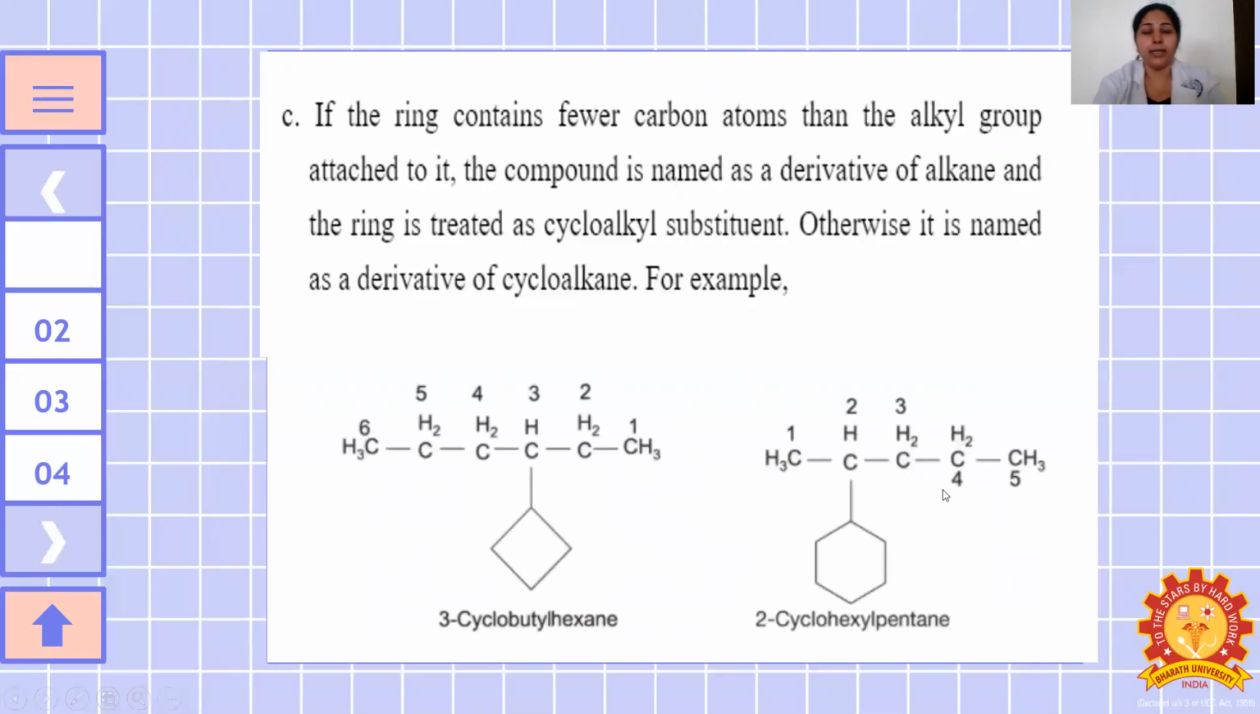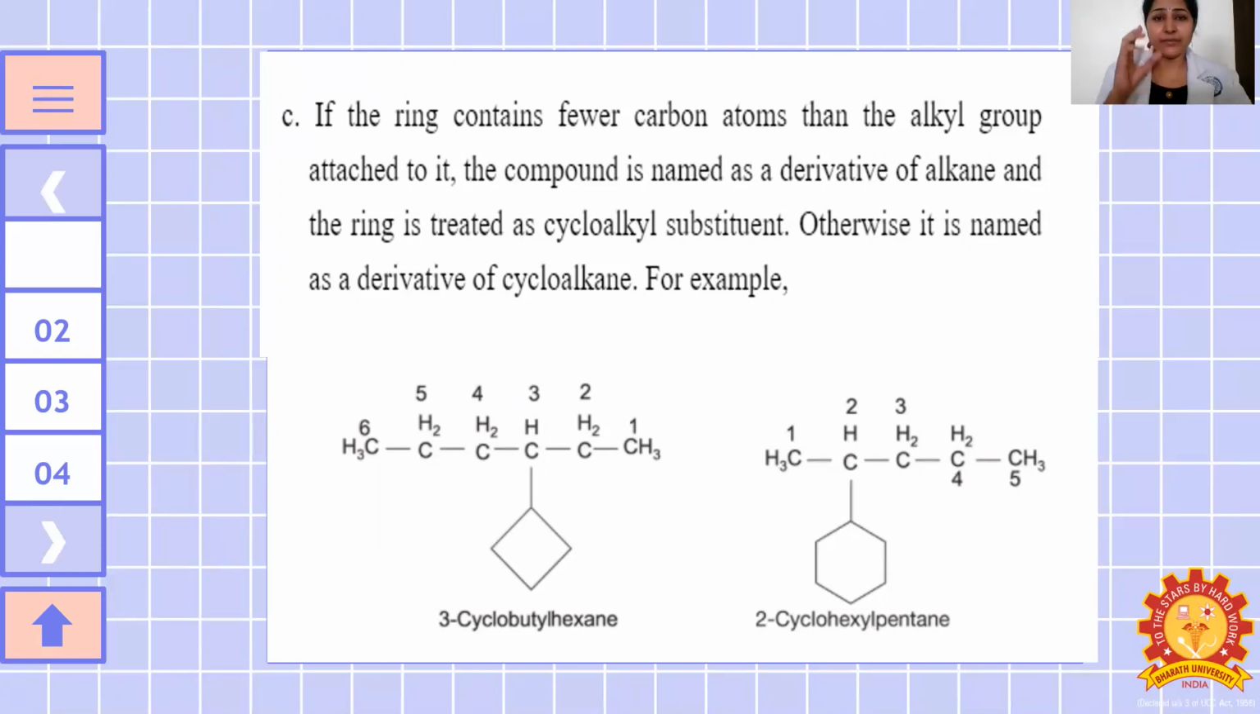This is the example. If the ring contains fewer carbon atoms than the alkyl group attached to it, the compound is named as a derivative of alkane, and the ring is treated as a cycloalkyl substituent. Otherwise, it is named as a derivative of cycloalkane.